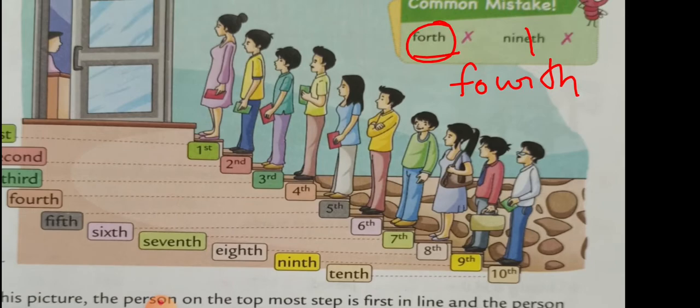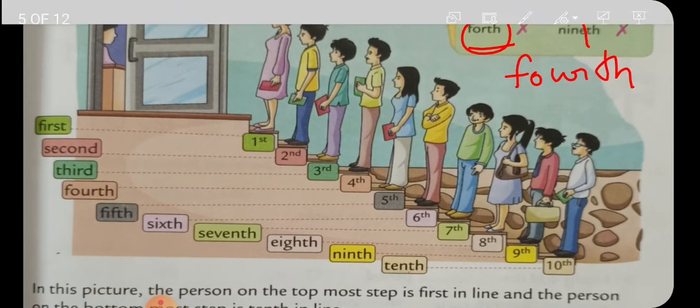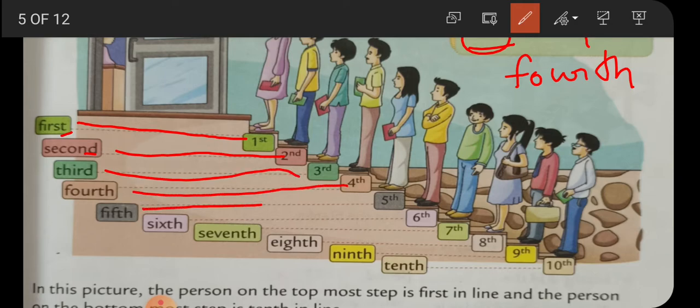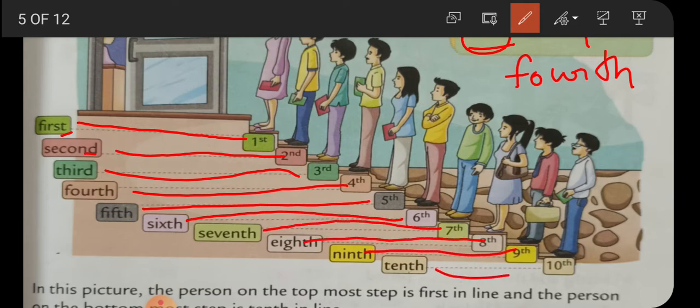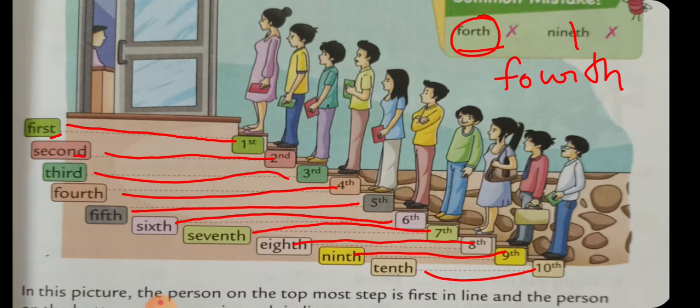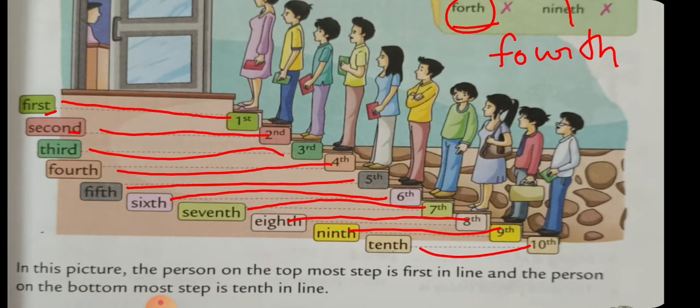Now see here. People are standing in queue. Let me take the pen. See here, the first one, ST, 1 and ST. Here, ND, second, 2ND. Third, 3RD. Fourth, 4TH. Fifth, 6th, 7th, 8th, 9th, 10th. Okay, now let us solve. In this picture, the person on the topmost step is the first in the line and the person on the bottommost step is 10th in the line, the last one. When I say bottom, it means the last one. Okay?